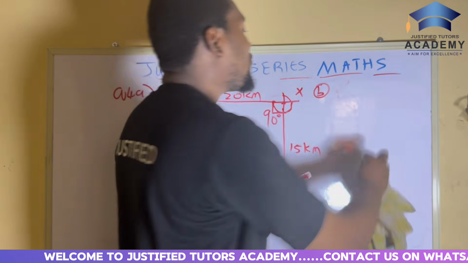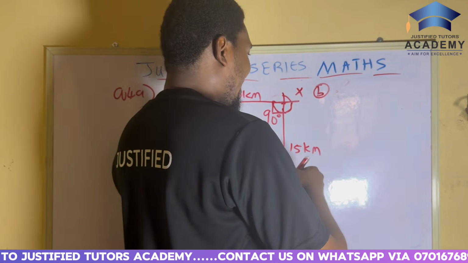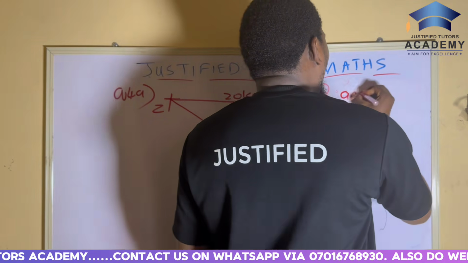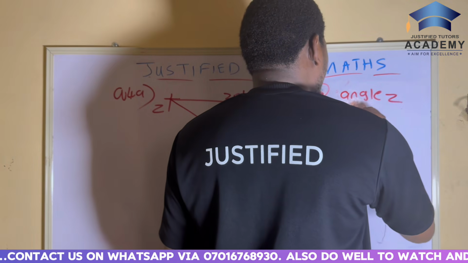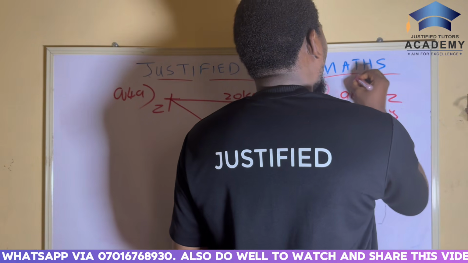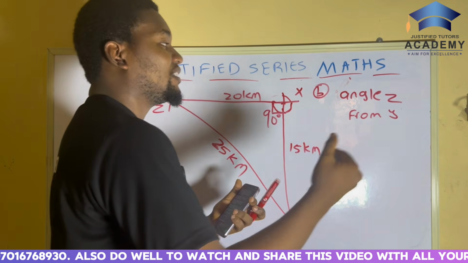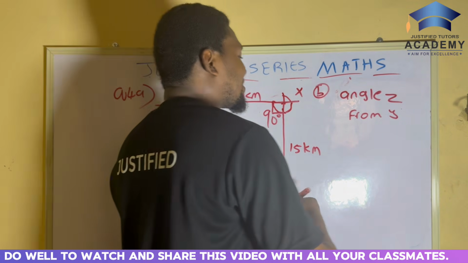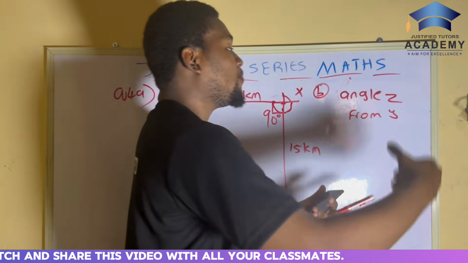The bearing of Y from Z simply means that the angle will be at Z, but it will come from Y. That's when they say the bearing of Y from Z. But when you hear the bearing of Z from Y,